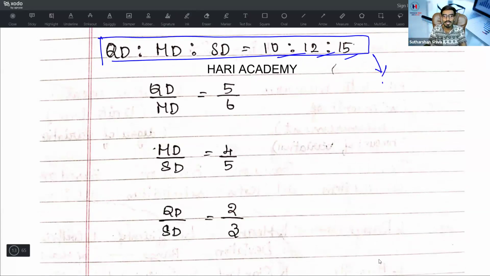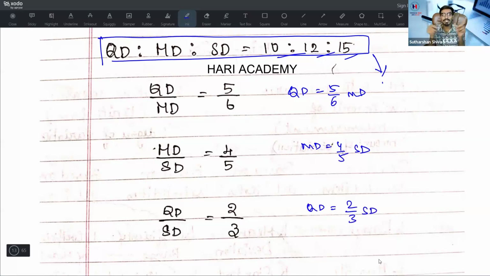What is QD? QD is equal to 5 by 6 of MD. What is MD? 4 by 5 of SD. Then QD compared to SD is 2 by 3 of SD. Like this, you can derive the formula. If you want, you can just take a screenshot.